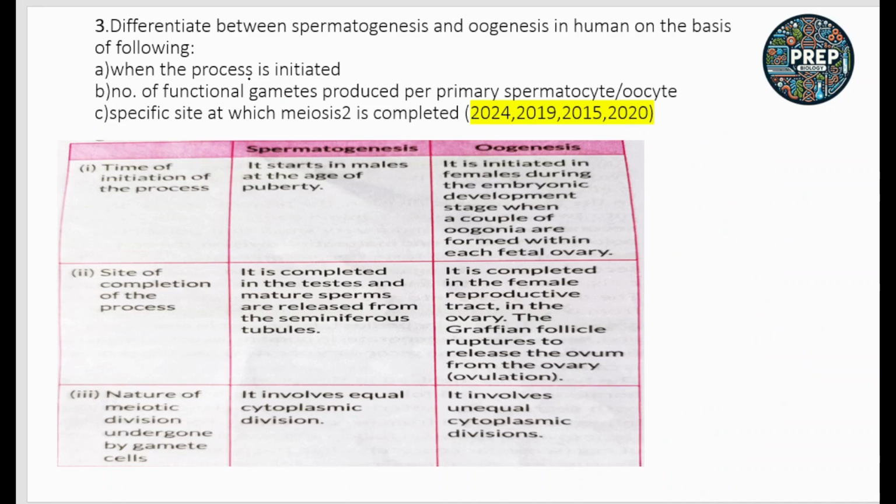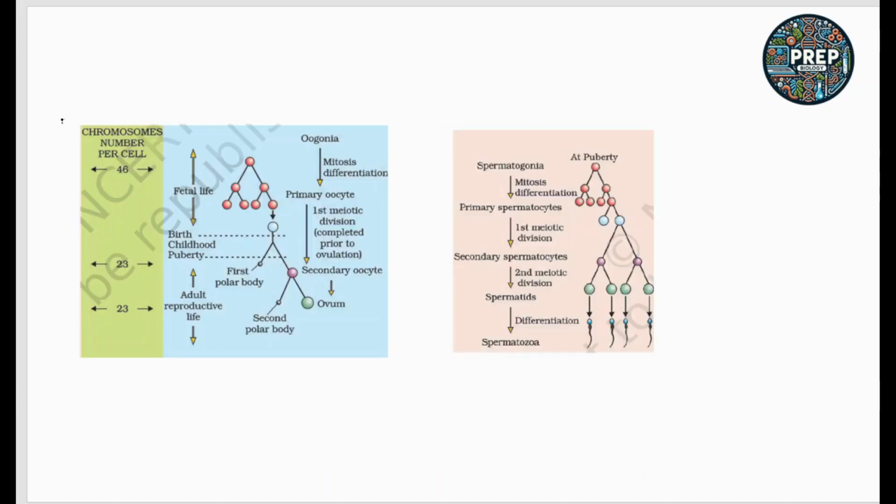Next question is the difference between spermatogenesis and oogenesis in humans. These two processes are very important in themselves. What do you mean by spermatogenesis? How are the sperms formed? And what do you mean by oogenesis? What is the chromosomal number of each and every part? The difference between spermatogenesis and oogenesis we have discussed in the previous classes.